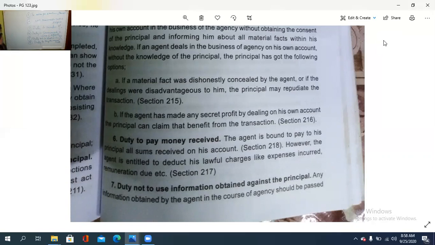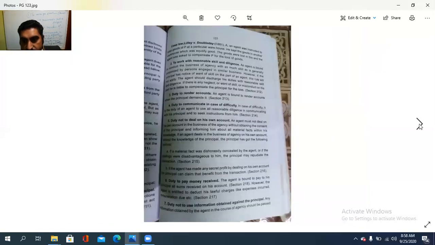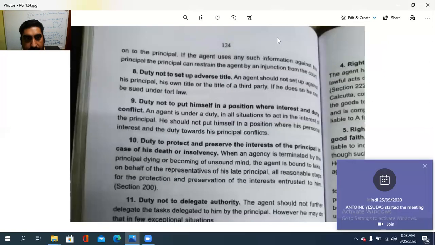Then duty not to use the information obtained against the principal. Any information obtained by the agent in the course of agency should be passed on to the principal. If the agent uses any such information against his principal, the principal can restrain the agent by an injunction from the court. Court in the injunction മേടിച്ചിട്ട് എന്ത് ചെയ്യാം? പുള്ളിയെ മാറ്റാം. അതാണ്. So duty not to use the information against the principal.